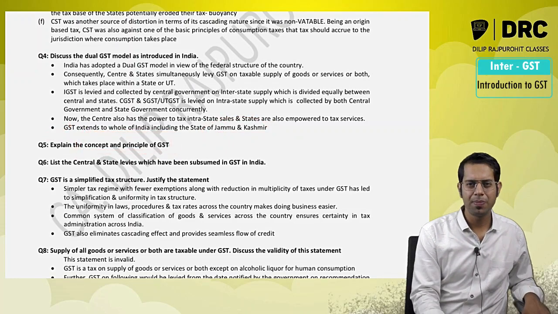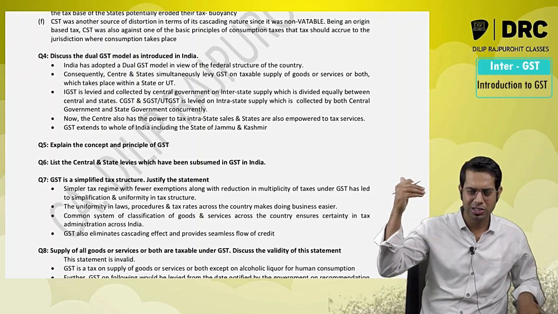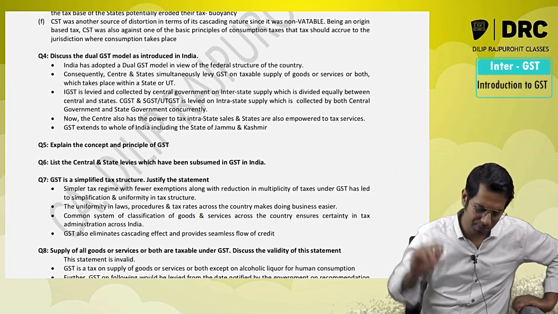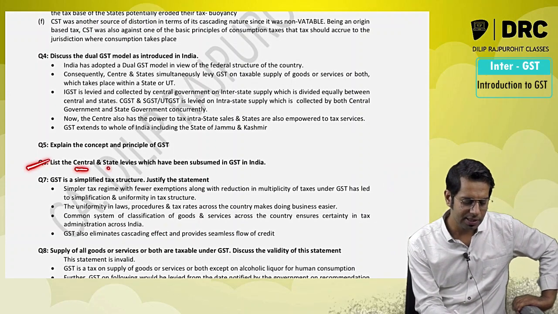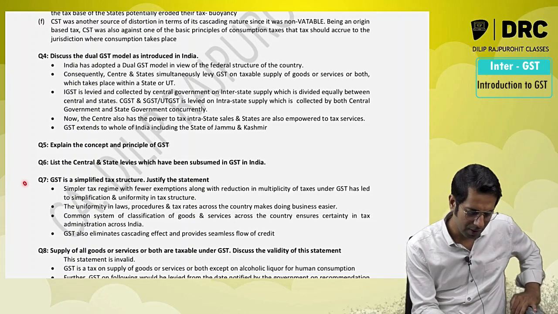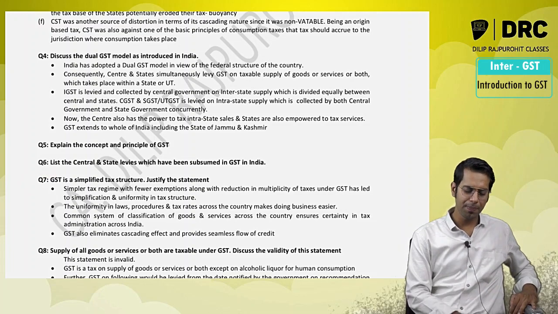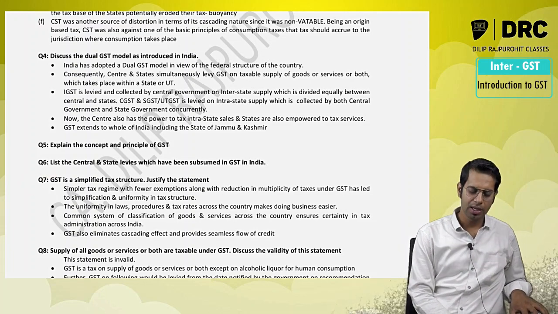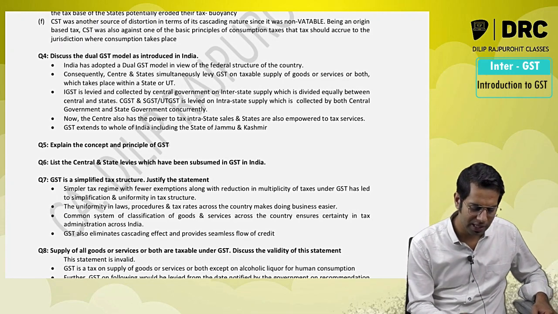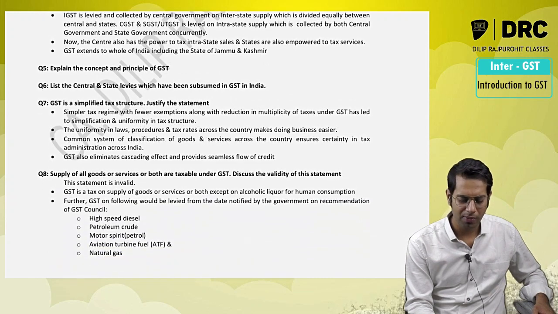Then, what is the concept and principle of GST? GST is a value-added tax, and under GST the burden is on the final consumer, the point which we saw over there. Then list the state and central taxes which got merged or subsumed with GST, which we saw. Then, GST is a simplified tax structure. Justify the statement. Basically they are talking about advantages.